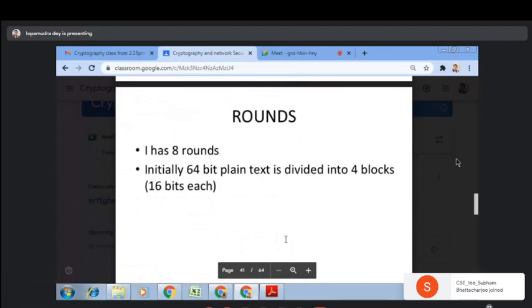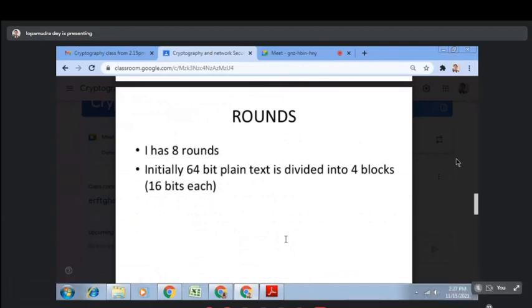So let's discuss about rounds. In case of DES, you have seen that there are 16 rounds. But in case of IDEA, there are 8 rounds. So initially, the 64-bit plain text is divided into 4 blocks. Each block is 16 bits.